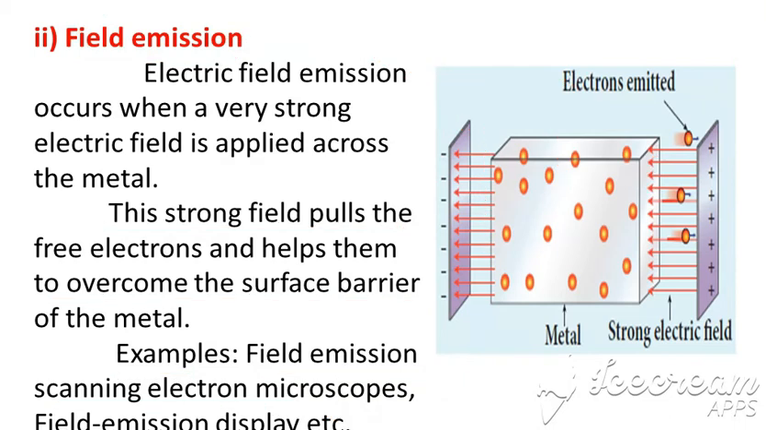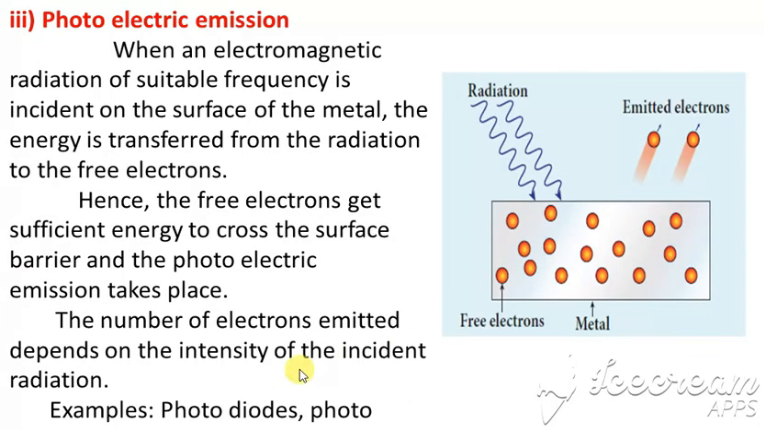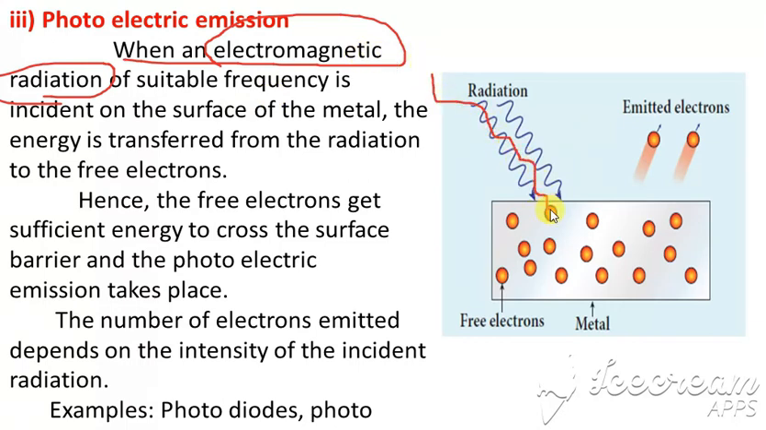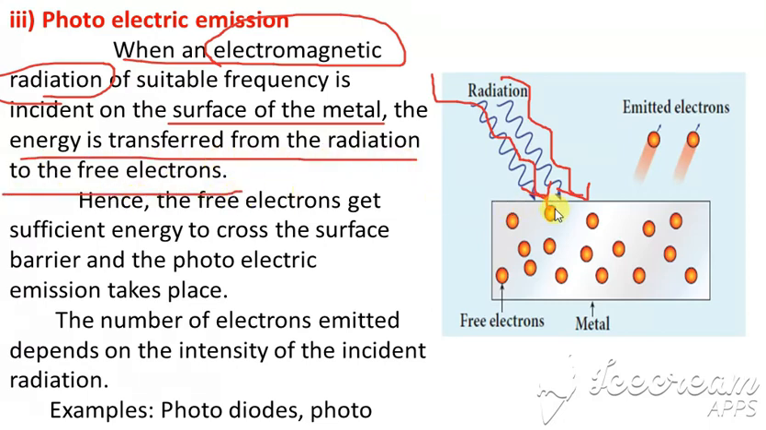So field emission is the emission that happens because of the electric field. Then next is photoelectric emission. This is because of electromagnetic radiation. When electromagnetic radiation of suitable frequency is incident on the surface of the metal, the energy is transferred from the radiation to the free electrons. Hence the free electrons get sufficient energy and photoelectric emission takes place.